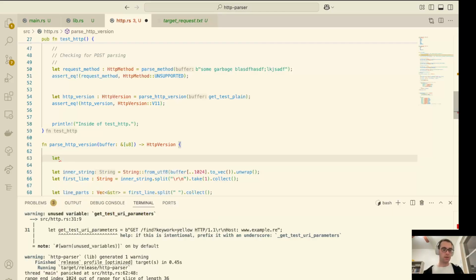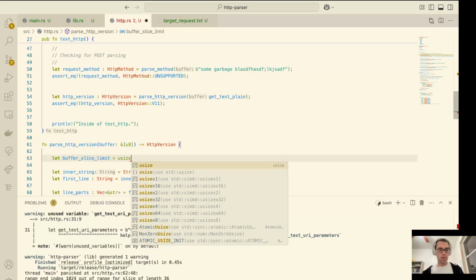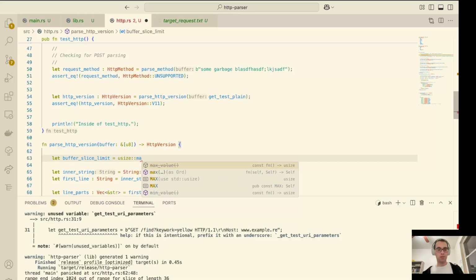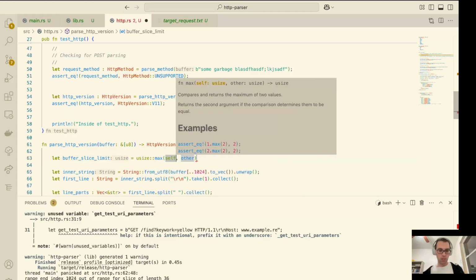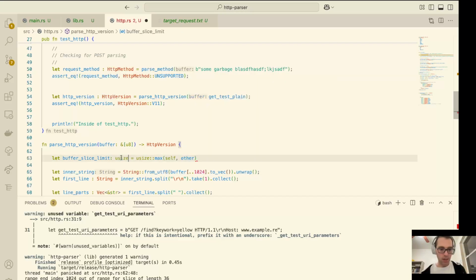So we're going to call this buffer slice limit, since this is taking a slice of the buffer, is equal to, and this type is called the usize. Okay, so we're going to cheat here a little bit. I won't fully explain myself. Do 1024.